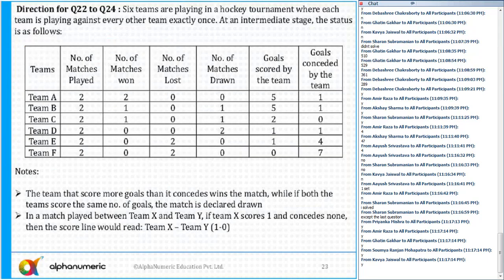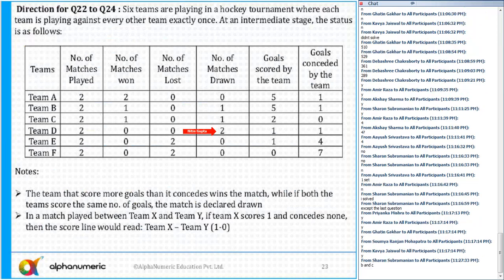If you look here, Team A won 2 matches. Team B won, Team C won. Team D 0, E, F 0. Team E and F have lost both the matches. Team B has drawn 2, and B has drawn 1, C has drawn 1. So can you tell me on the basis of this data, what are the 2 matches of D? D has played against which other 2 teams? Please tell me. D has got 2 draws.